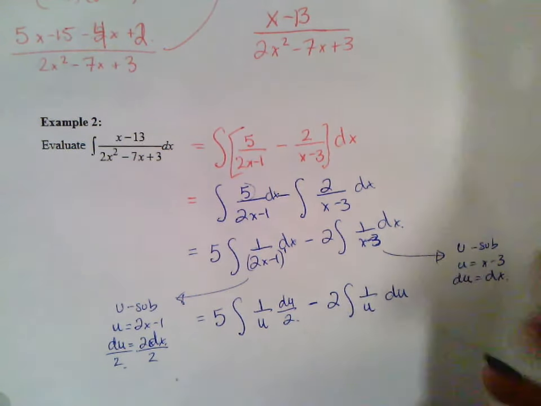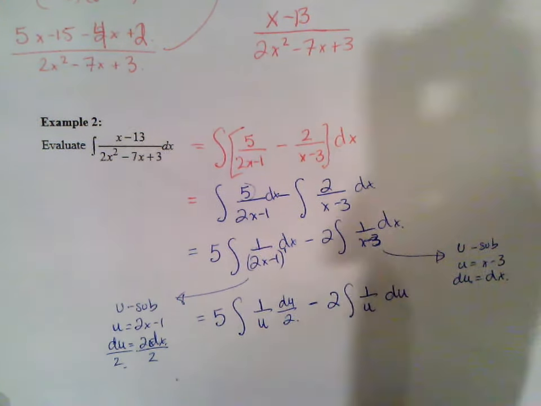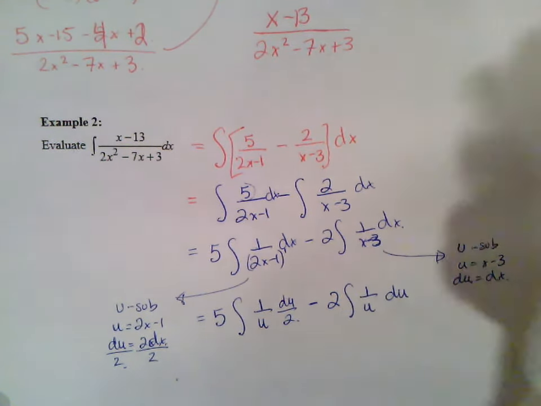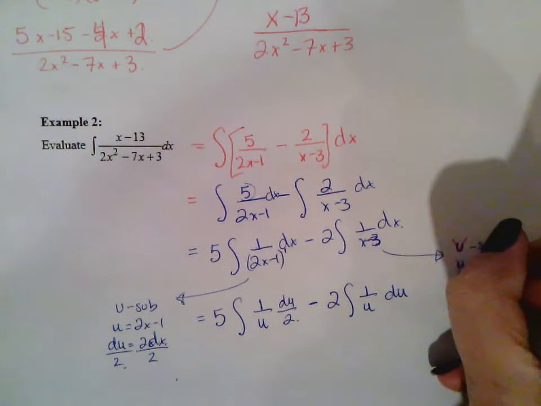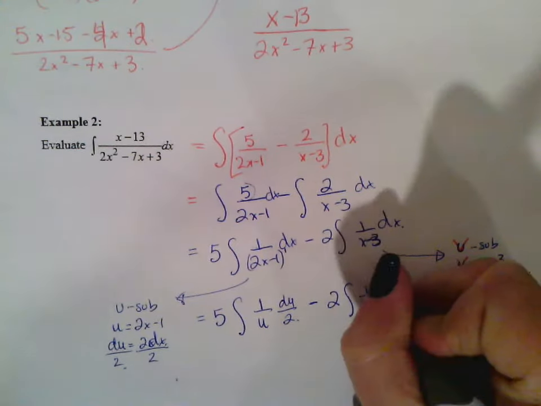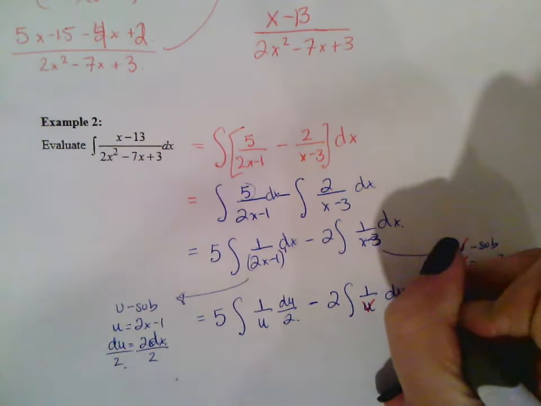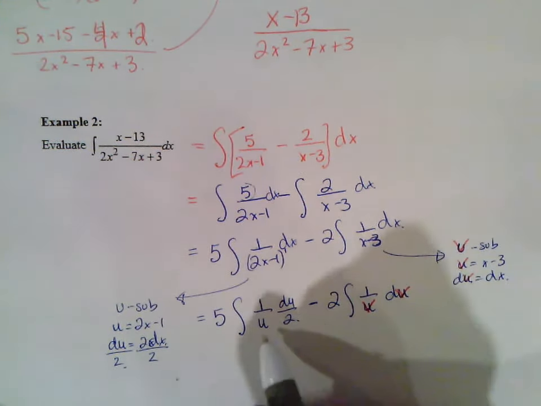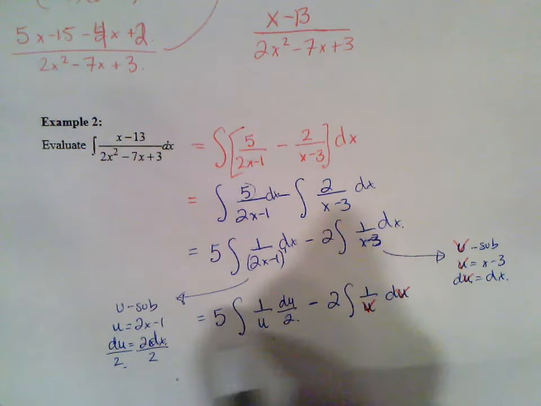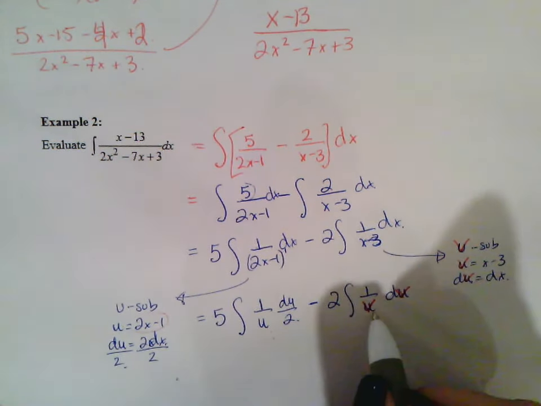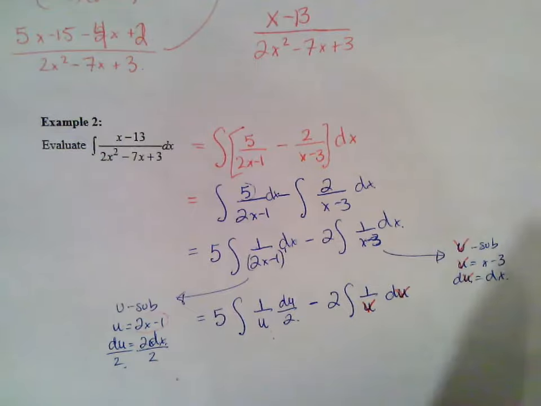Keep in mind that this u and this u are different, so actually what we should probably do is call this a v sub. Okay, so call this v, dv, just so that we don't confuse this u right here and this one right here.